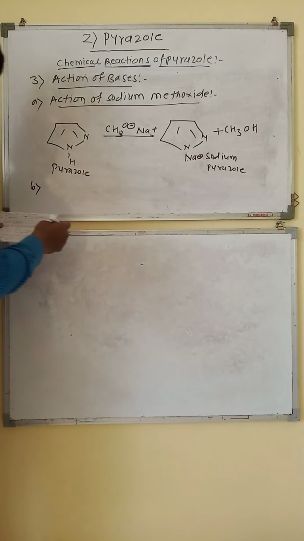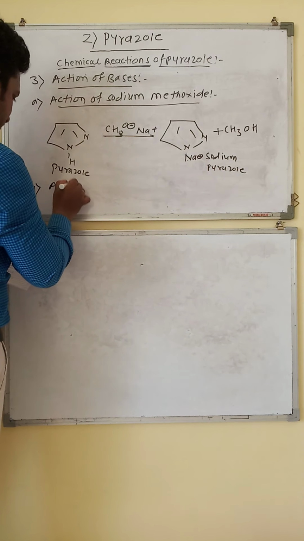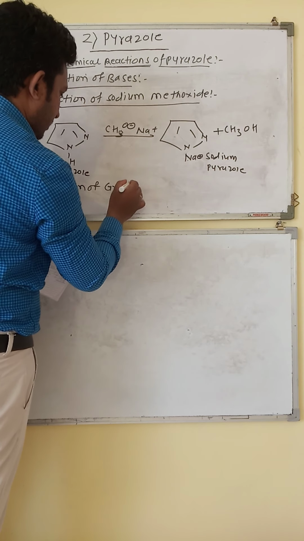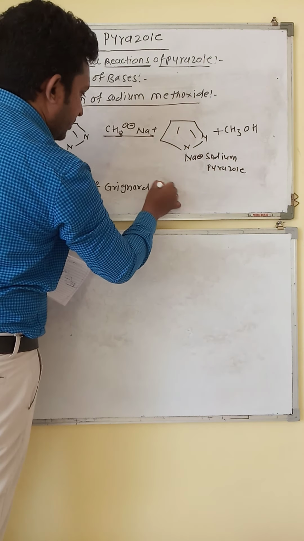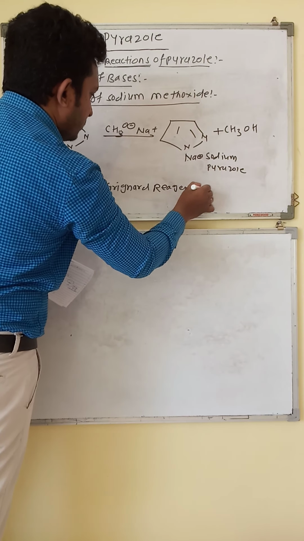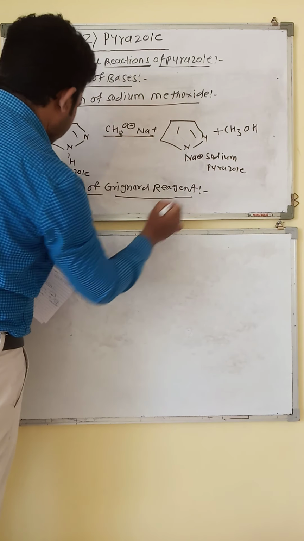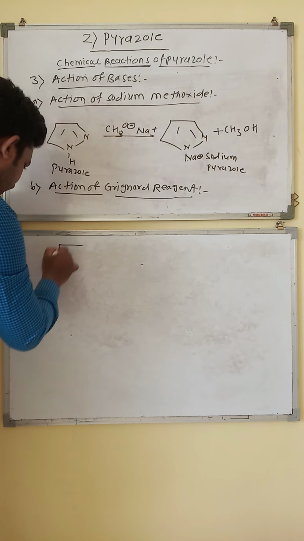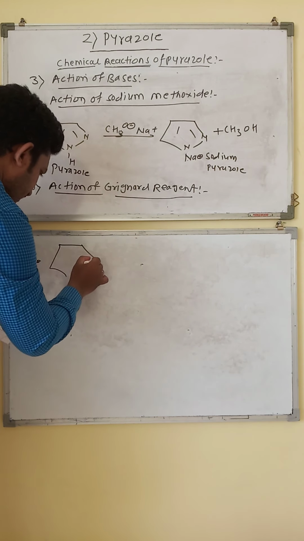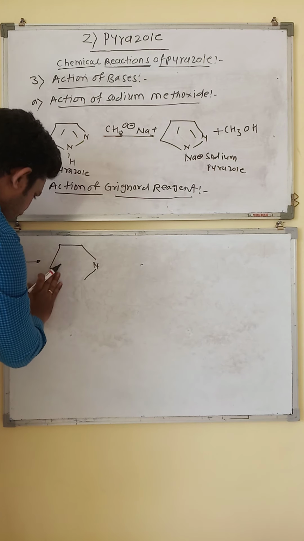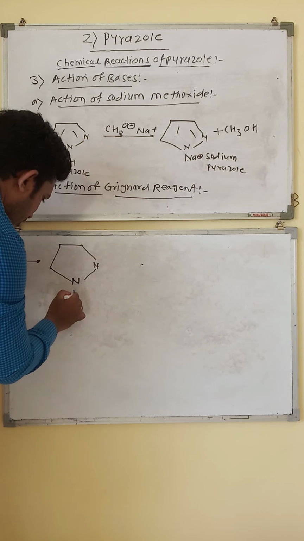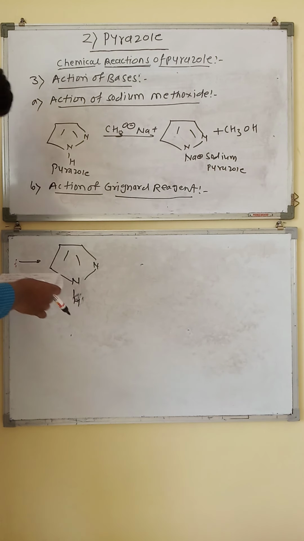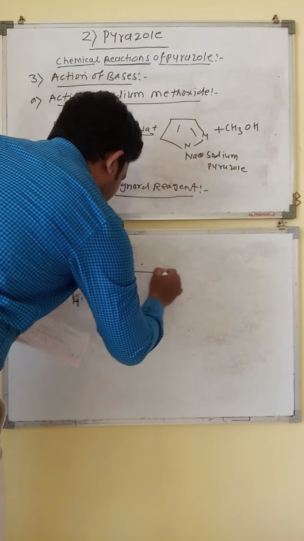Next is action of Grignard reagent. Next is action of Grignard reagents, RMgX. This is the general formula for a Grignard reagent.